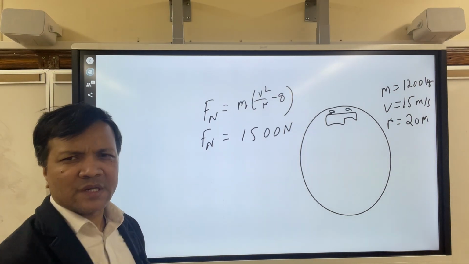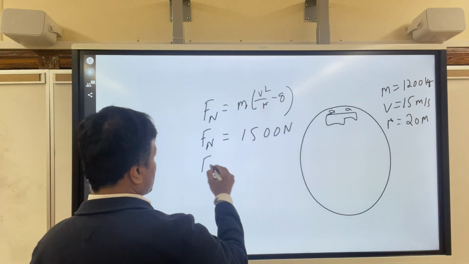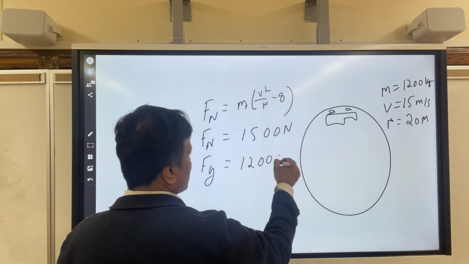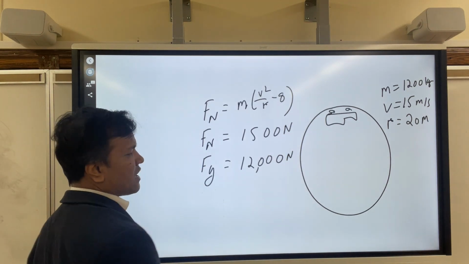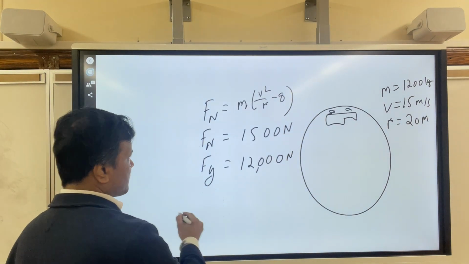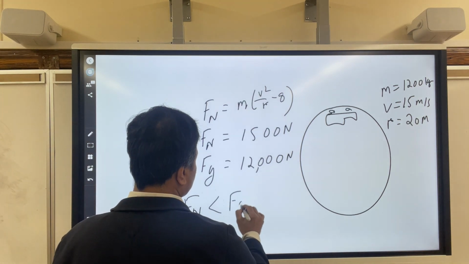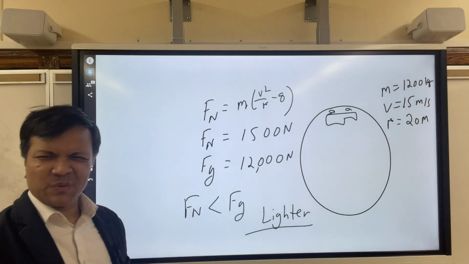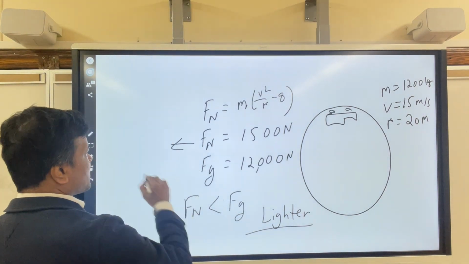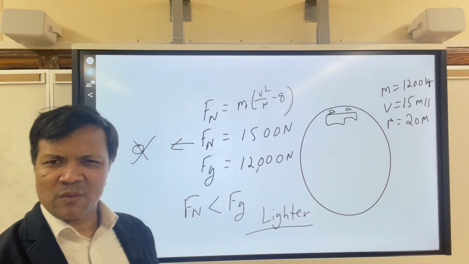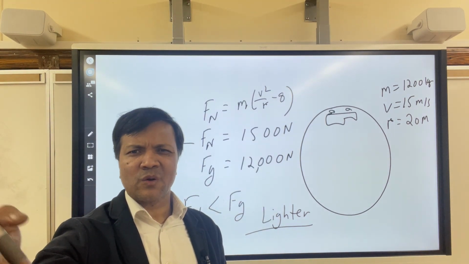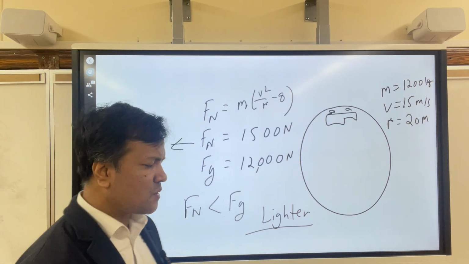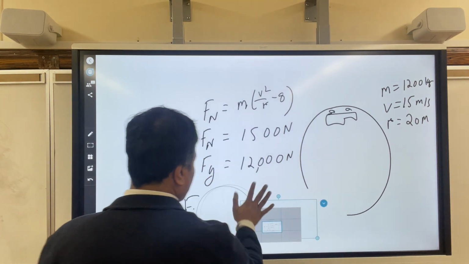So if you get 1500 Newton, and our Fg is how much? Our Fg is, let's say, 12,000 Newton. So feel heavier, lighter, or die? No, Mr. Barry will feel lighter because Fn is less than Fg, so lighter. Will he complain? Probably not, because this 1500 is not close to 0. When you have normal force close to 0, then you complain. Then you don't like the sensation that you're experiencing. This is the sensation you're looking for. Otherwise, you would not be going to amusement park and riding the roller coaster.